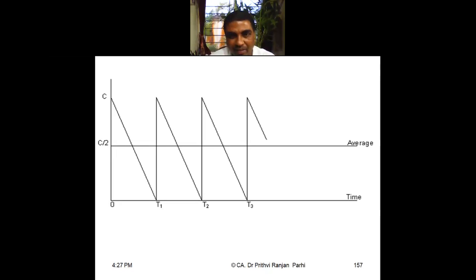Sir, will we wait until cash becomes zero and only then sell marketable securities to bring in cash? Marketable securities are readily convertible, so immediately you can convert them into cash. Your point is about acting before zero; other models will deal with that. Practically, if you don't want to wait until that point because you feel it may take some time to realize cash, then you may keep a safety stock of cash.